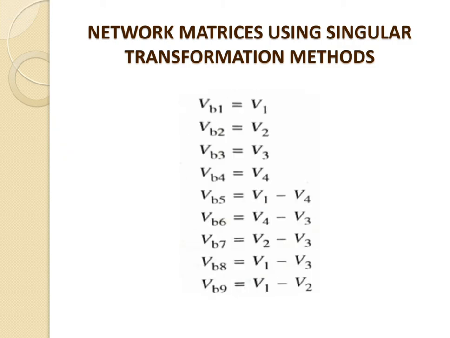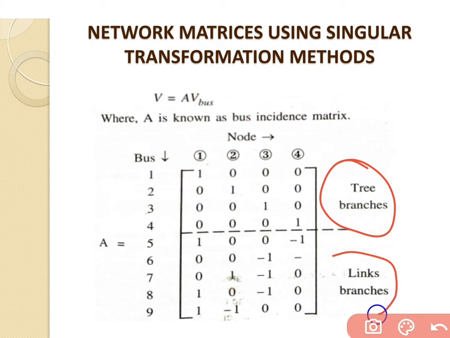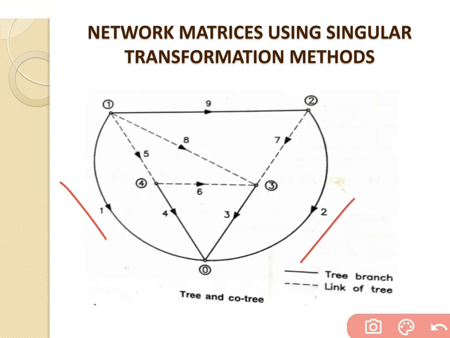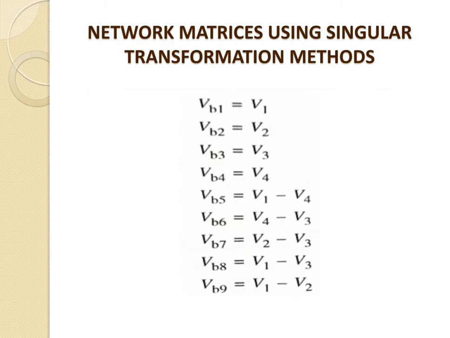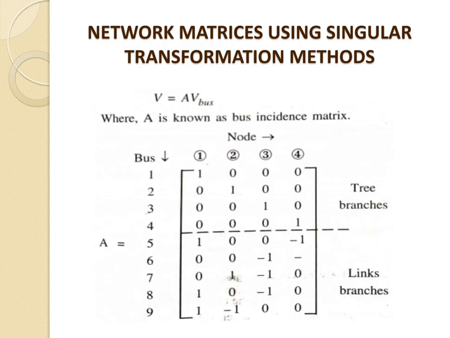So based on that, we have to try to make the differentiation between tree branches and link branches. Link branches are considered as the co-tree. So only branch numbers 1, 2, 3 and 4 are considered as the tree only. So at node number 1, only twig 1 is considered, and there are not any other branches connected over here.